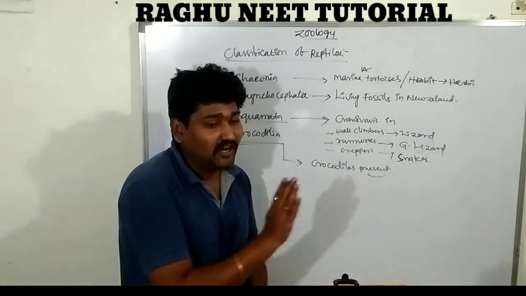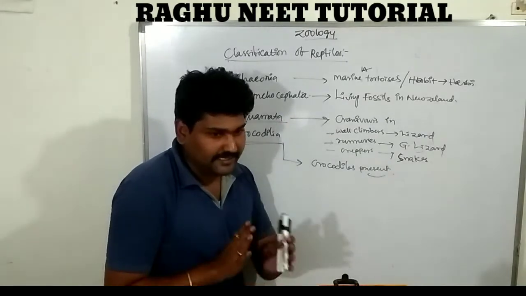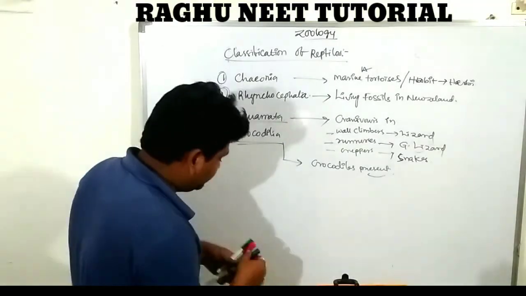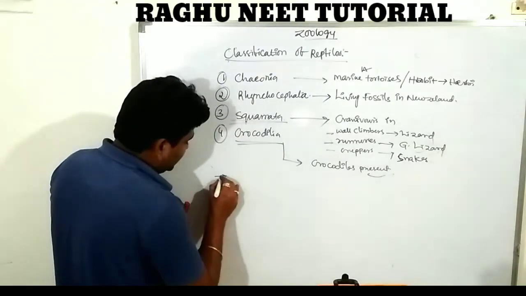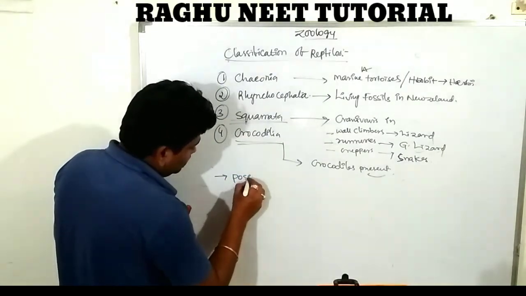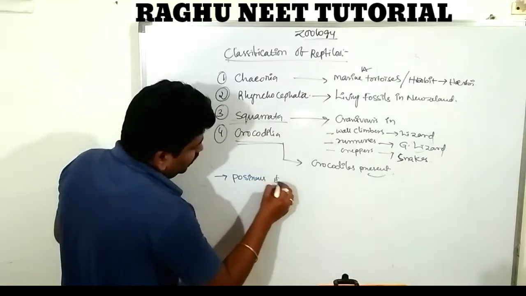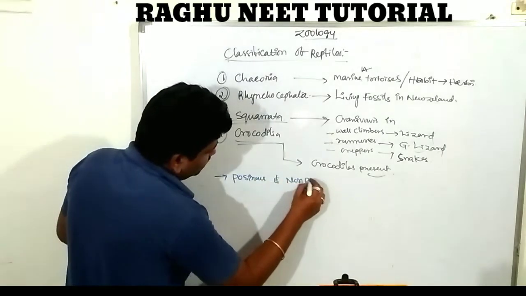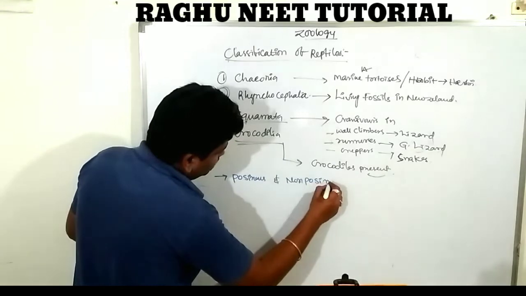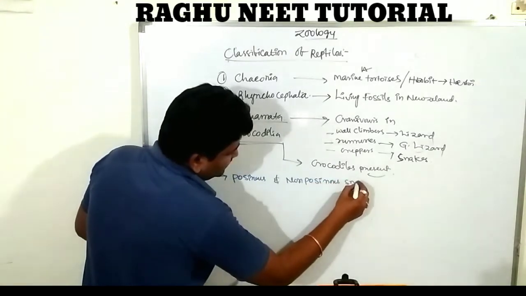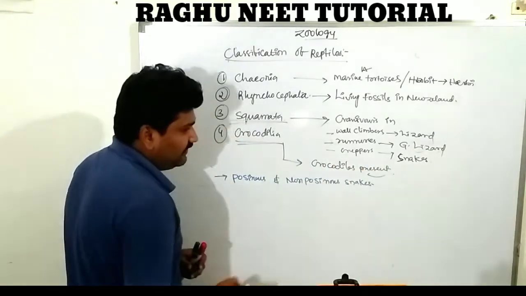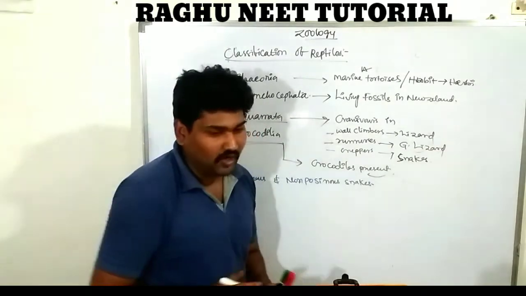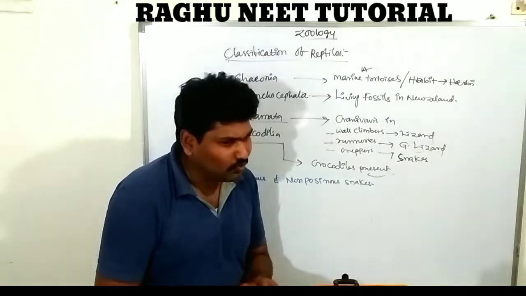What are the poisonous and non-poisonous snakes in India? There are 2 different types of snakes, poisonous and non-poisonous.